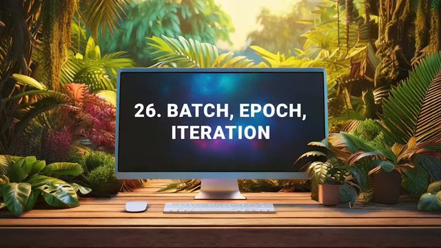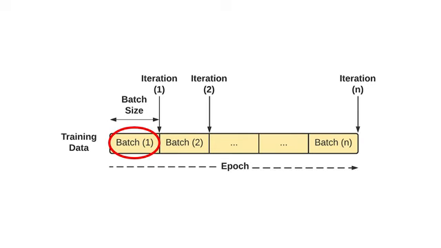A batch is a subset of training data that is processed together in a single step of model training, rather than processing the entire dataset at once. For example, instead of using all 10,000 training images simultaneously, a model might process batches of 32 images at a time, updating its parameters after each batch. The batch size is an important hyperparameter that affects training. Larger batches provide more stable parameter updates but require more memory, while smaller batches update more frequently and can help the model escape local optima.